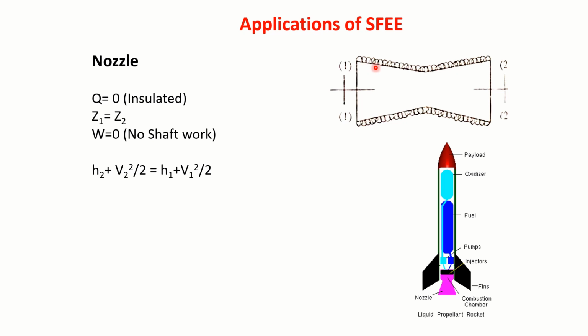It is assumed to be insulated, so in the steady flow energy equation, Q is equal to 0. There is no shaft, so W is equal to 0. The difference in potential heads is 0. Applying these conditions to the steady flow energy equation, we finally get this equation. From this equation, it is always possible to find the exit velocity if you know the enthalpy drop as well as the inlet velocity.